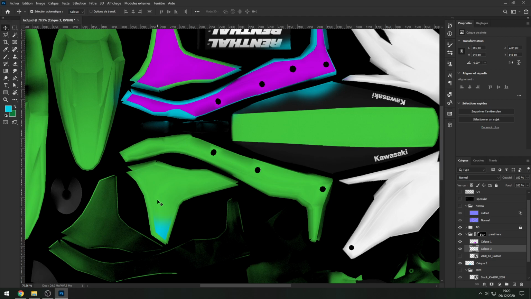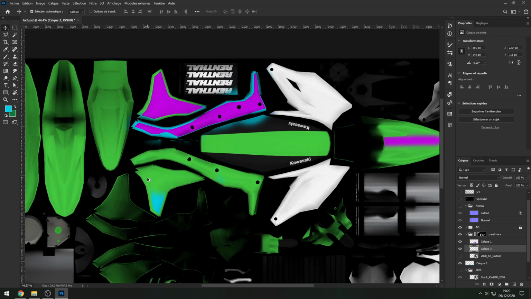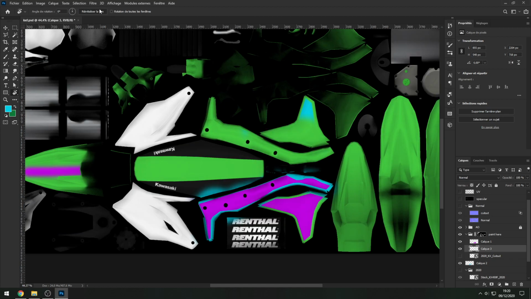So if I go up, I go down. If I go down, I go up. If I go left, I go right. And if I go right, I go left. That's something you need to know. To reset everything, you just click on it and click reset the view. I guess that's how it's called.